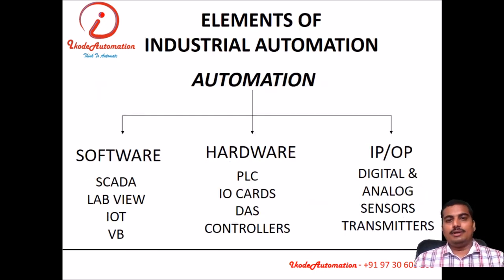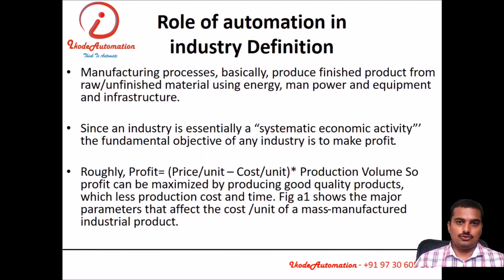Then what are the elements in industrial automation? In industrial automation we have software, hardware and IO devices. In software we have SCADA, LabVIEW, IoT, Visual Basic. In hardware we have so many types of controllers, PLCs, IO cards, data acquisition systems, controller cards, and IO devices like input sensors, indicators, transmitters and so on.